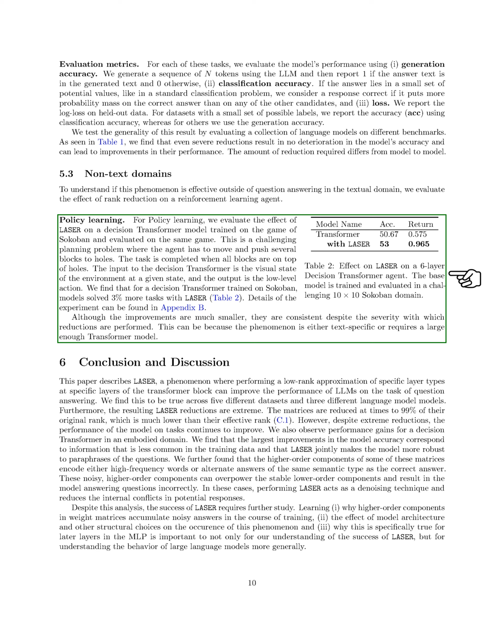Our findings show that decision transformers trained on Sokoban were able to solve 3% more tasks when LAyer was used. Although this improvement may seem small, it's consistent, even when reductions are performed severely. This could suggest that the phenomenon we're studying is either specific to text, or it requires a transformer model of a certain size. For more details on the experiment, you can refer to the section on transformers in the appendix.